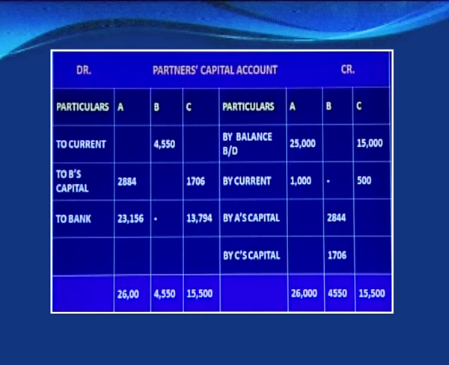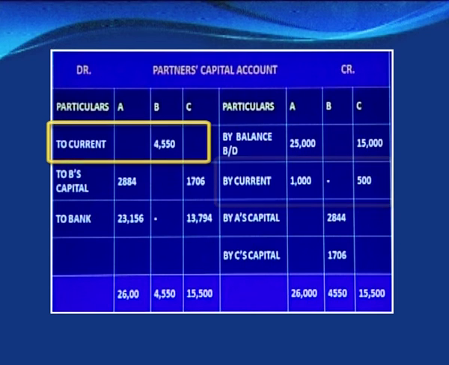Now first of all, let us see this account. As we have right now said, on the credit side we have the opening balances as 25,000 and 15,000 of A and C, while we have transferred the current account balances into the capital account. For A we have arrived at 1,000 and for C 500, while for B we have 4,550.